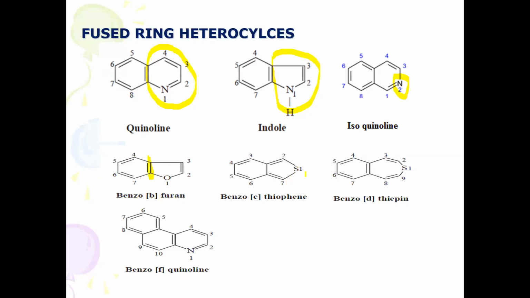Suppose here you take sulfur, it is a, b, c, or you can take a, b, c, same. Either clockwise or anti-clockwise, you will find the same. So benzo[c]thiophene, and one a, b, c, d, so benzo[d]thiophene. Similarly, f with respect to the nitrogen atom: a, b, c, d, e, f. With respect to this, here you will find the f position. So you can call it benzo[f], where the bridge is taking place with respect to the other nucleus. You need not bother about this nomenclature system in detail. You should remember how the heterocycles are classified and named.